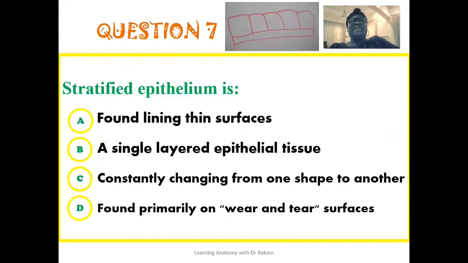So the 7th question: stratified epithelium is primarily found on wear and tear surfaces. These are the specific regions where you see stratified epithelium. Because they are stratified, they are in layers. So regions that exhibit wear and tear processes are seen to be lined by stratified epithelium, so that when these processes occur, the cells can be easily replaced because of the stratification.